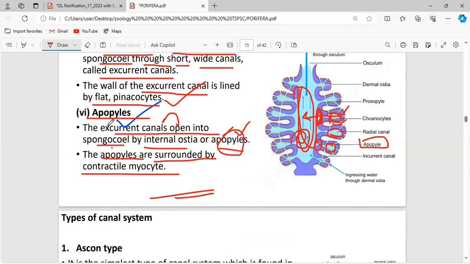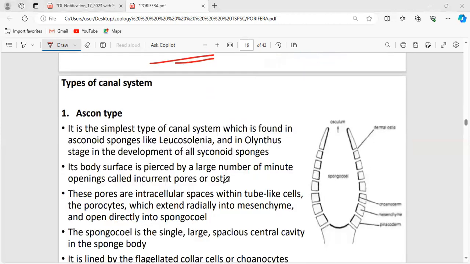If you have any doubt, you can ask me now. Shanti Karanya, try to be regular, okay? If you have any doubts with respect to the parts of the canal system, just tell me.